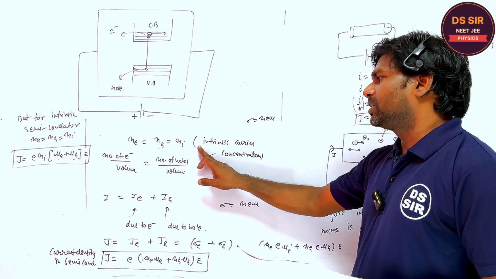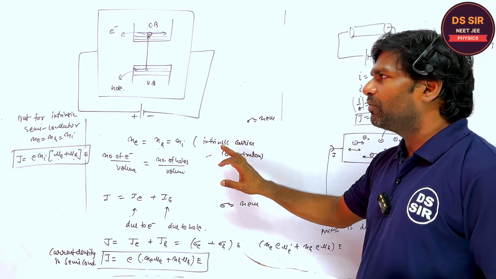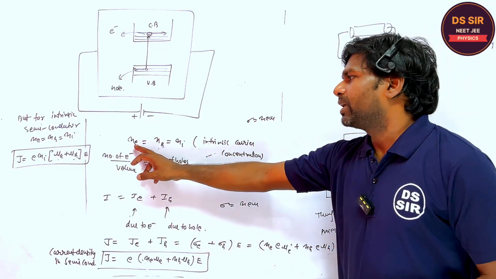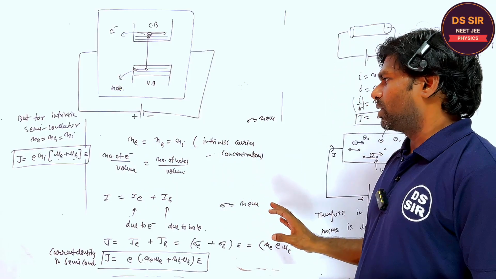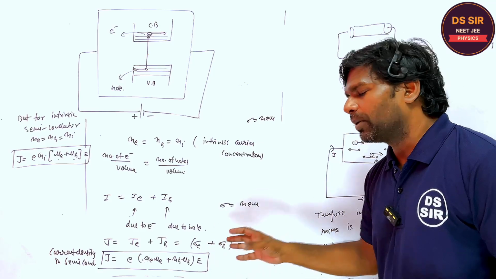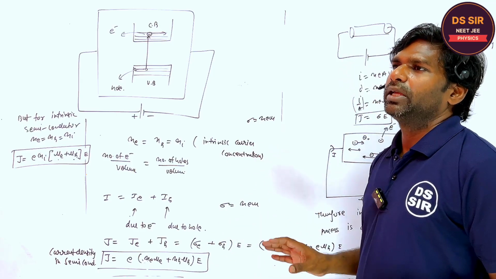Carrier concentration is equal to the intrinsic carrier concentration when the semiconductor is in pure state, right? The electron and hole concentrations are equal, and this is called the intrinsic carrier concentration. Both contribute to the total electric current.